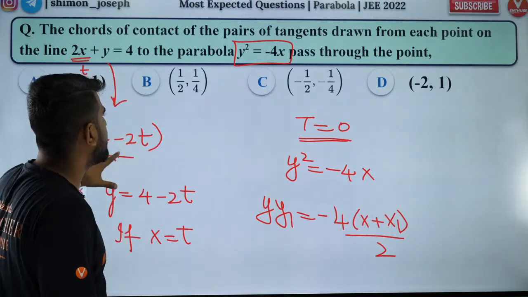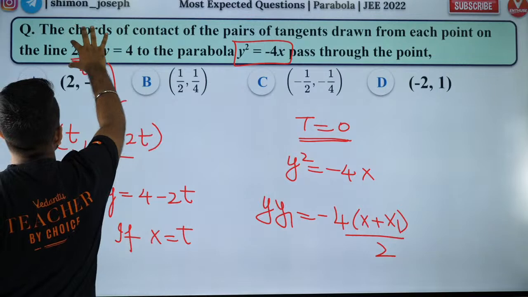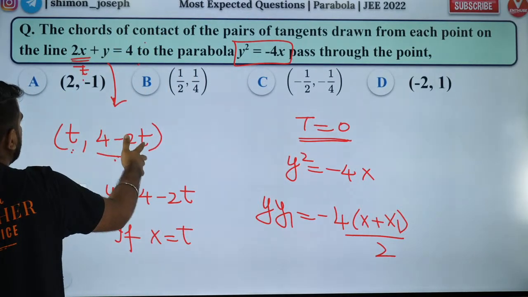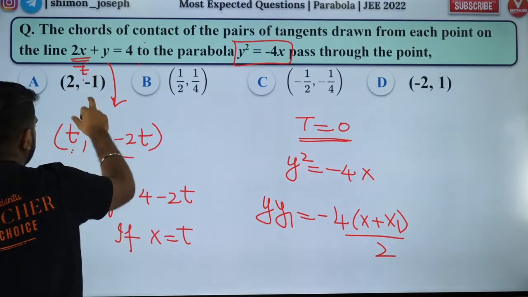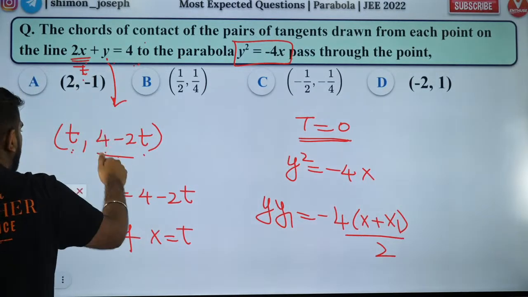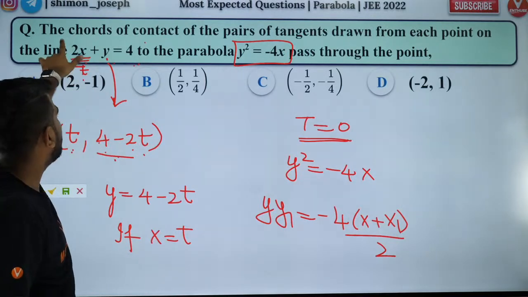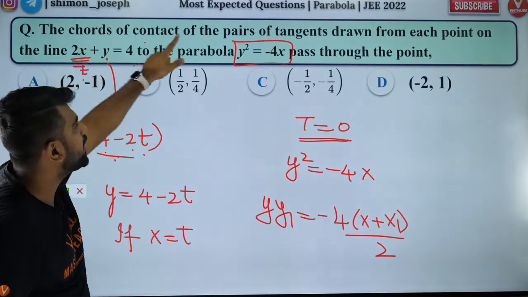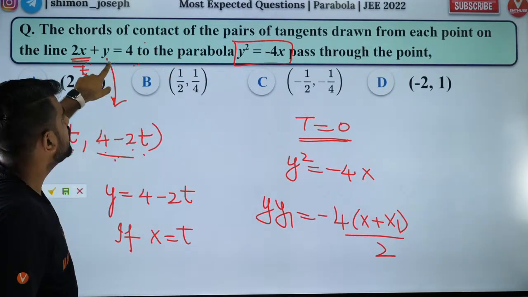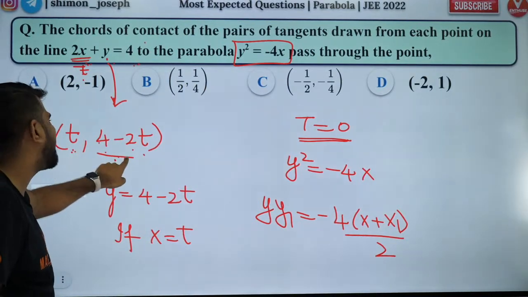See, guys, what I did was, first, I took a general point on this line. Any general point on this line, you can take it as (t, 4 minus 2t), because you put t in the place of x, you put 4 minus 2t in the place of y. It will always be satisfied. So that's what I have done. Why did I do that? Because from any point on this line, you're drawing the chord of contact. That's why I took a general point on it.